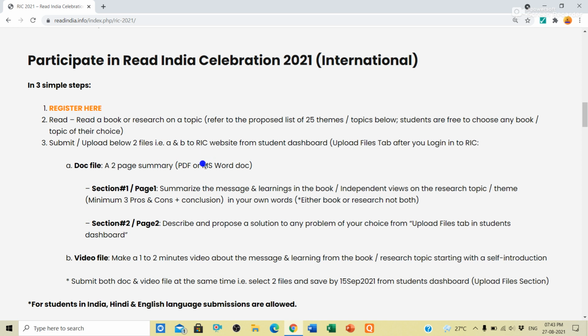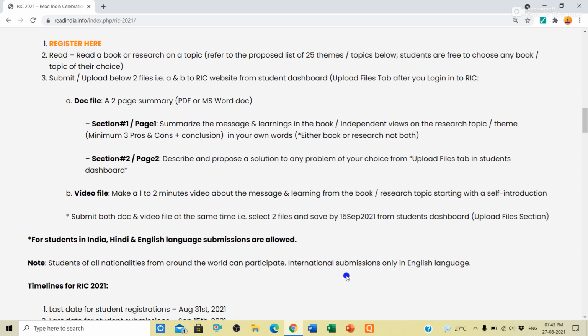So you have to submit both, the 2 pages you will write, and after writing you will make a PDF. You have to upload the PDF file, and you also have to upload the video. You will upload both the PDF and video at the same time, by September 15th, because 15th September is the last date.